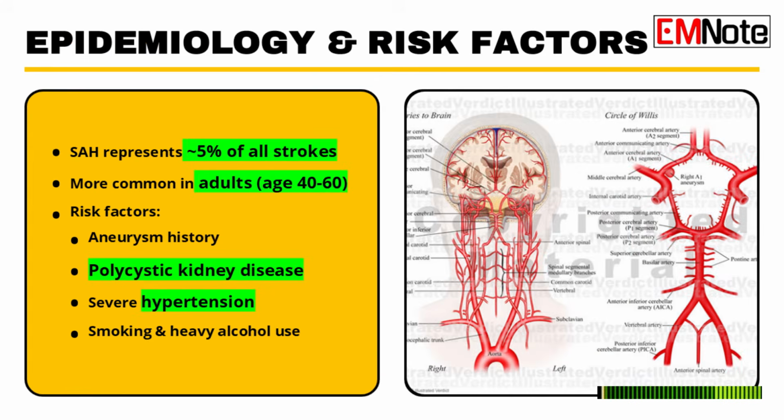So when we're taking a history, what are the high-risk patient factors that should immediately raise our suspicion? You're looking for things that compromise vessel integrity. So a personal or family history of cerebral aneurysm, severe or uncontrolled hypertension, and certain genetic disorders like polycystic kidney disease. Any history of previous vascular lesions raises a red flag right away. The urgency here is immense.